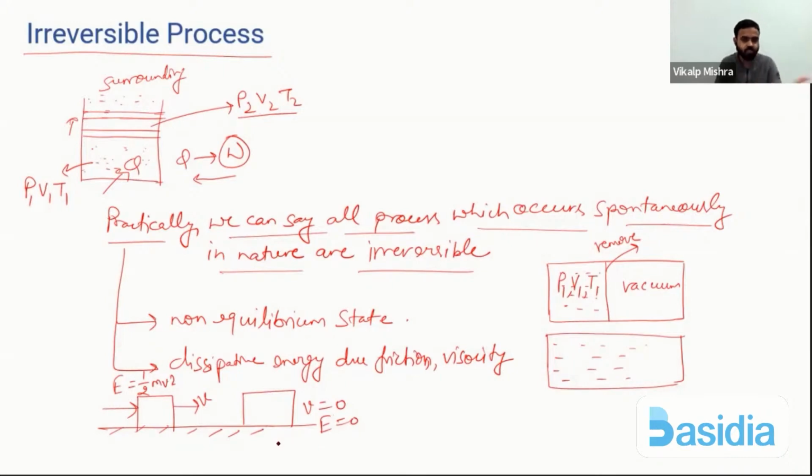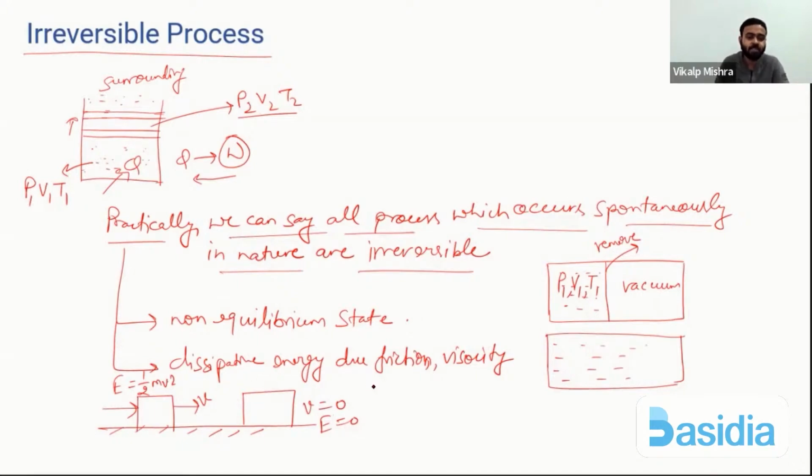This floor will take that heat. So is it possible that floor will return back that heat energy to this block in form of kinetic energy, and that block will start to again move? Is it possible? No, it's not possible.